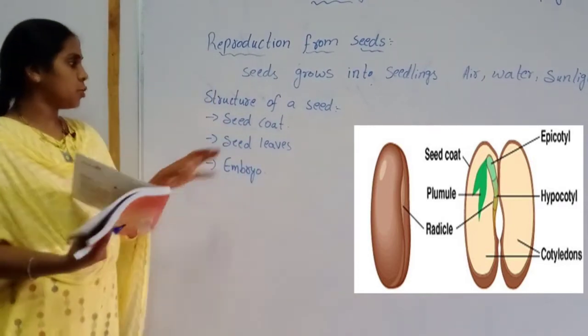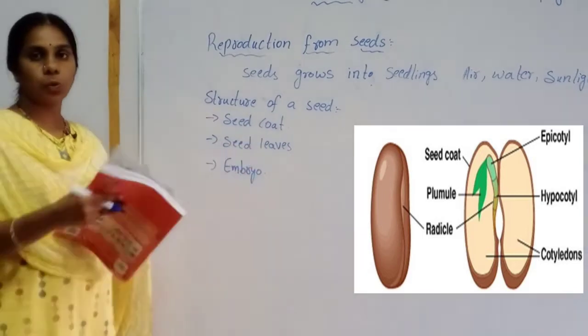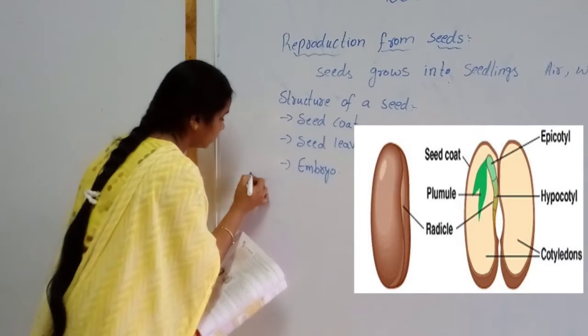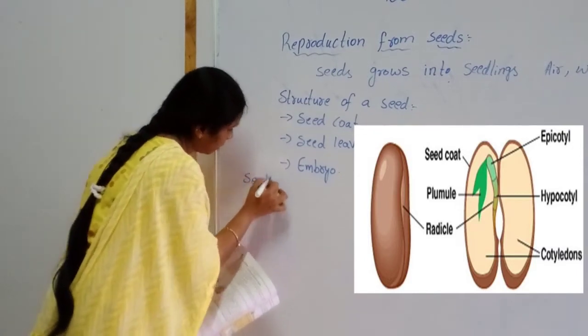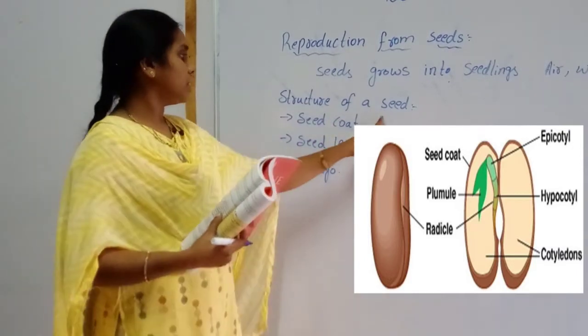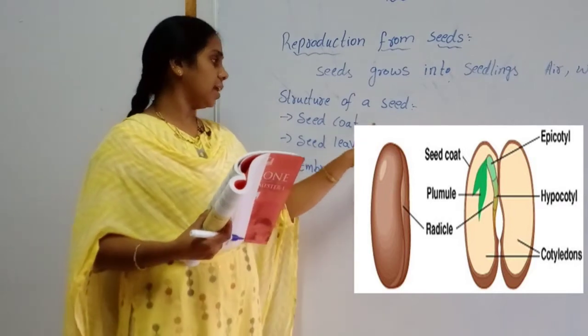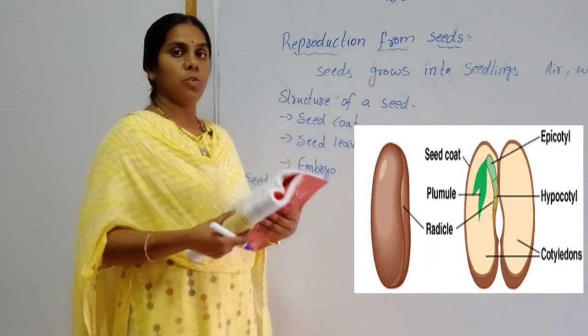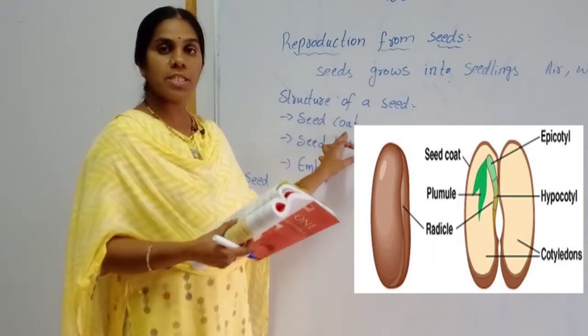First, we should know about the seed coat. The seed has three main parts. They are seed coat, seed leaves and embryo. First, we should discuss the seed coat.